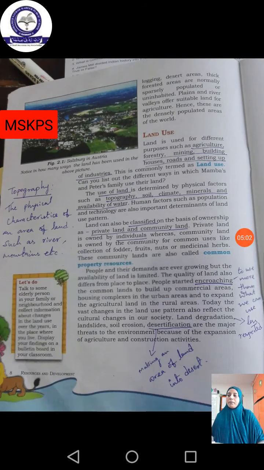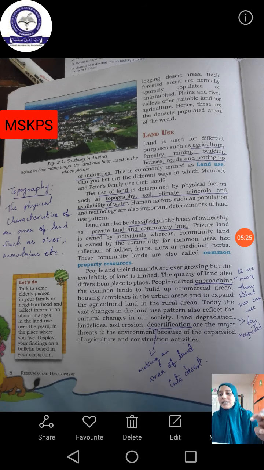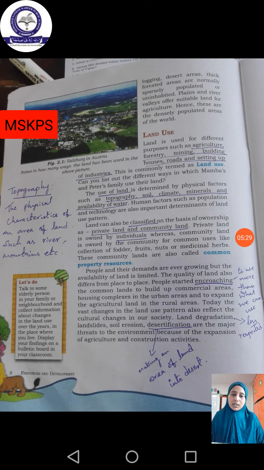So what are all the types of areas we are covering in this land? It is logging, desert areas, thick forested areas, normally sparsely populated or uninhabited. Land areas means the area we are living in is considered to be that 30 percent, and that 70 percent of land is considered logging areas, desert areas, and thick forested areas, isn't it?